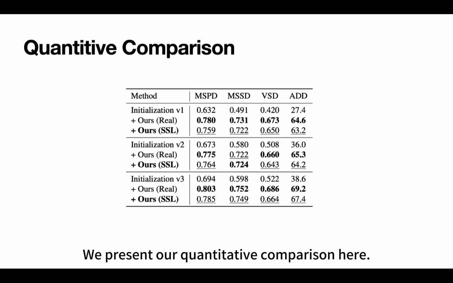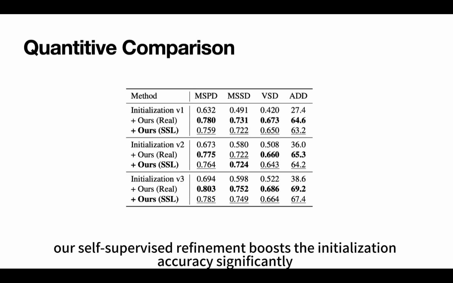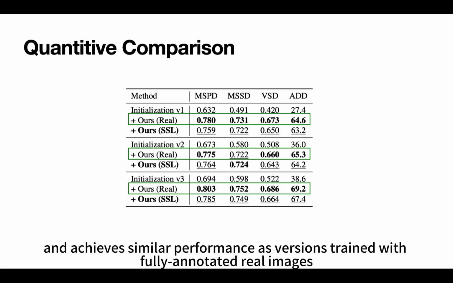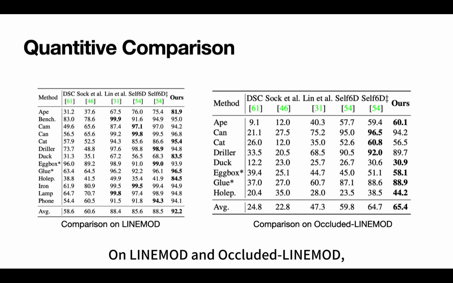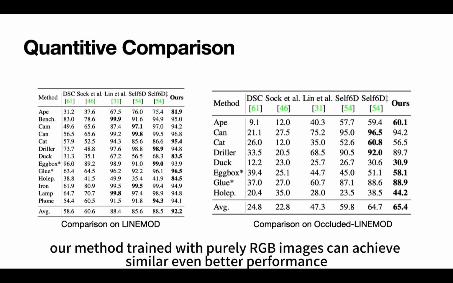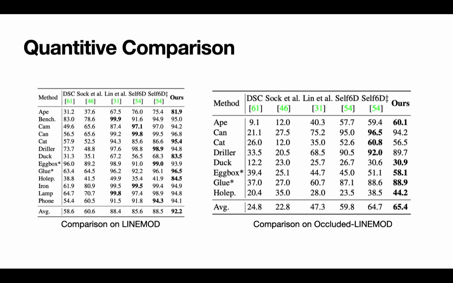We present our quantitative comparison here. On YCB video, our self-supervised refinement boosts the initialization accuracy significantly and achieves similar performance as versions trained with fully annotated real images. On LINEMOD and occluded LINEMOD, our method trained with purely RGB images can achieve similar or even better performance compared to previous methods relying on depth or masks.